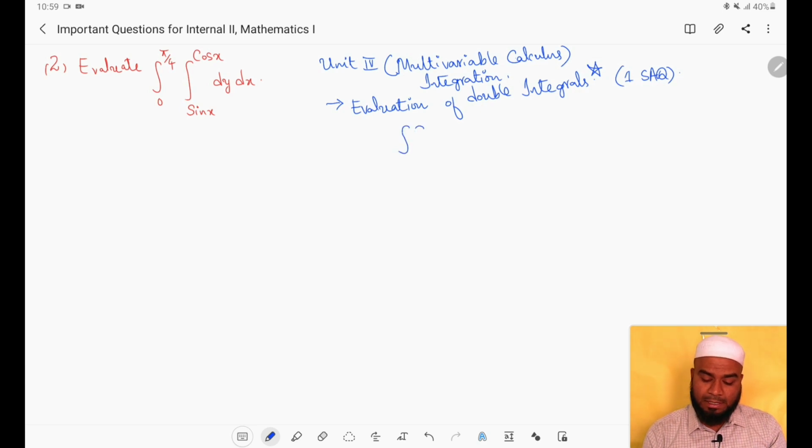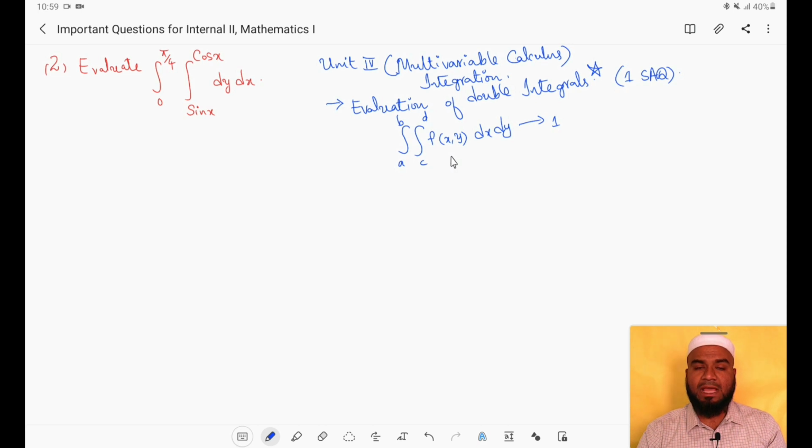First one is double integral with the limits as a to b, c to d, a function of two variables f of x comma y, dx dy. This is the first possibility in which all the limits will be given to be constants, that is a to b, c to d. So how to evaluate? Actually, what happens in evaluation of double integral is, here we need to bother about the order, in which order we have to evaluate the given integral. Whether we have to integrate this first with respect to x, then with respect to y, or first with respect to y, then with respect to x. This question arises when double integrals are to be evaluated, right?